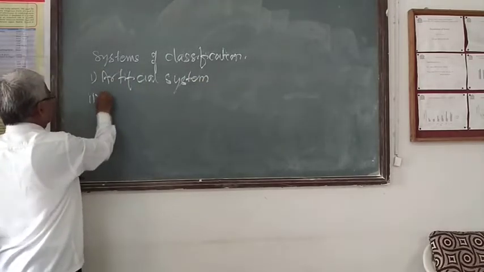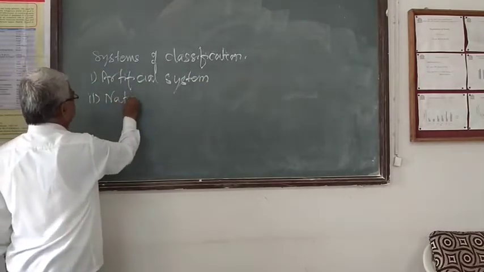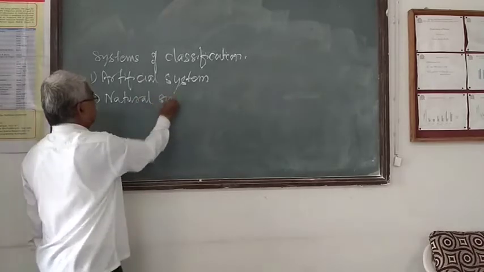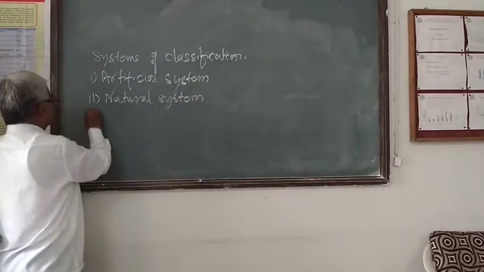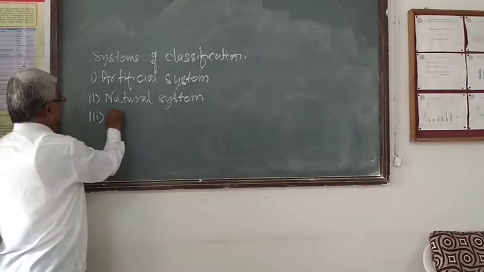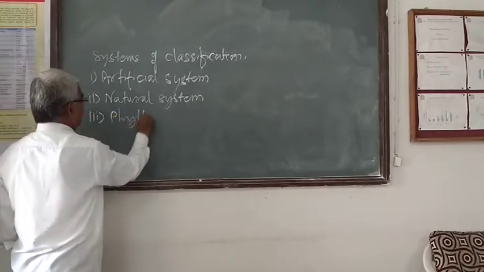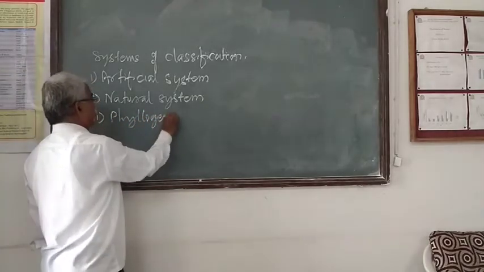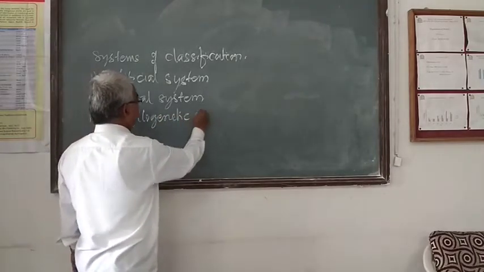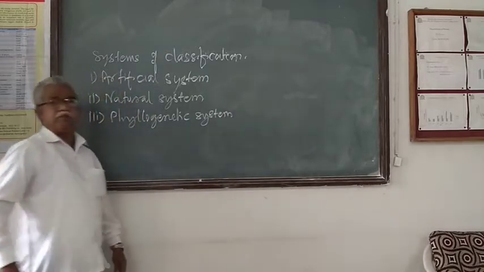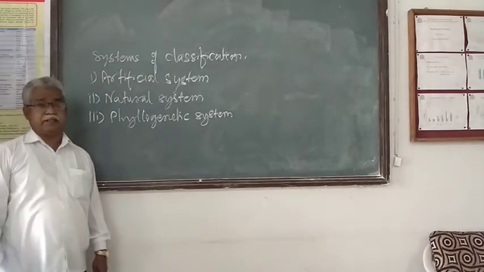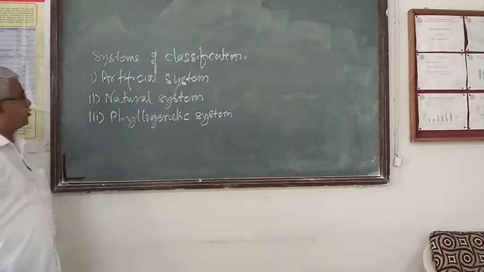Second is the natural system. And third one is the phylogenetic system. These three systems were utilized to classify the entire plant kingdom, especially the flowering plants.